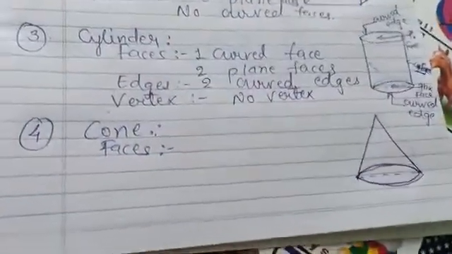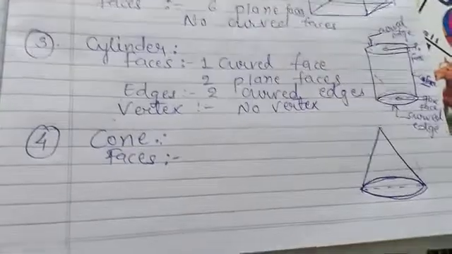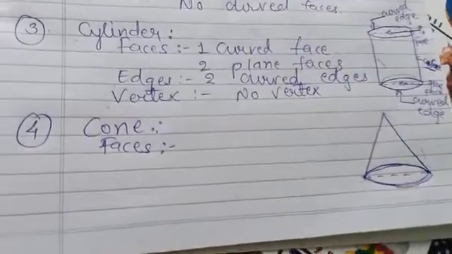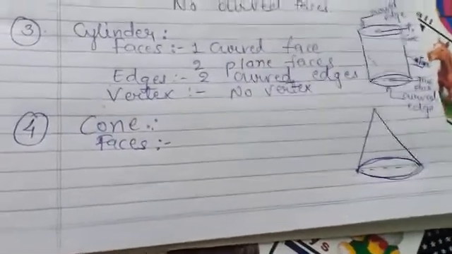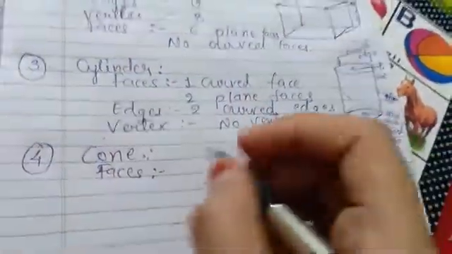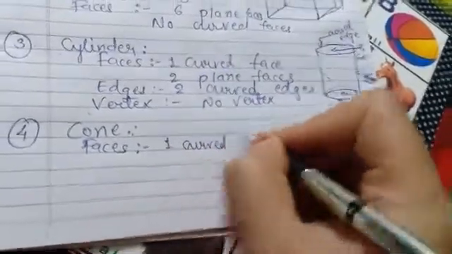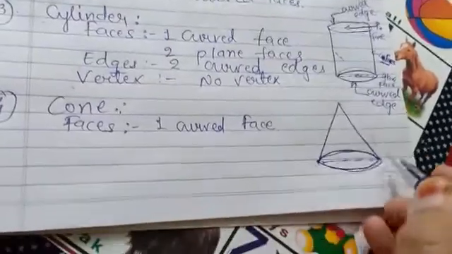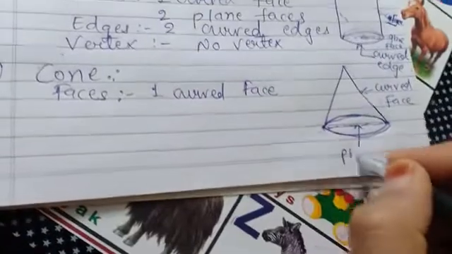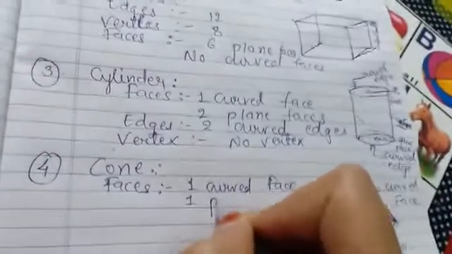You can also take an example of your ice cream cone, or the top that you play with, or simply the birthday cap, if you have one. So this is the curved face that will become a circle. So one curved face. Second, this is the simple plane face, as we wrote in the cylinder. So one plane face.